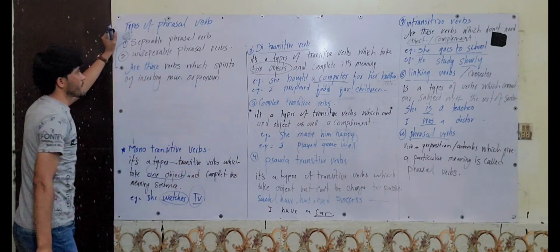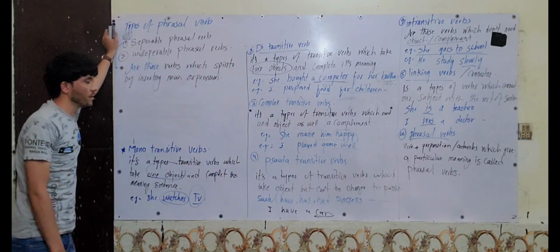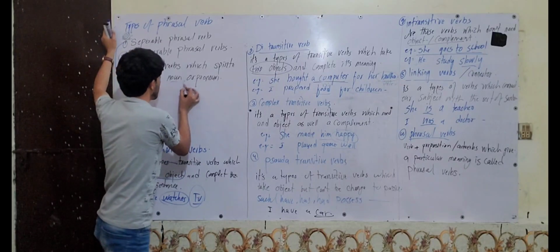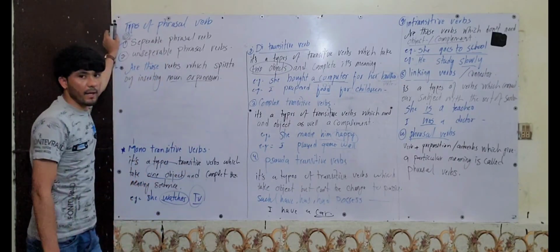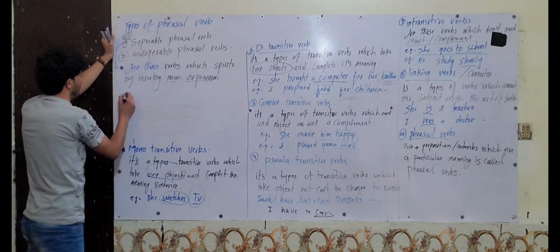It means it is a type of verb where, whenever you put a noun or pronoun, at that time it will be separate from each other.